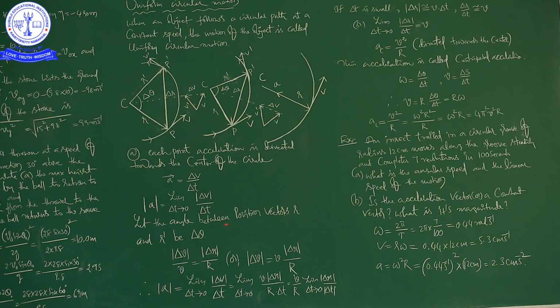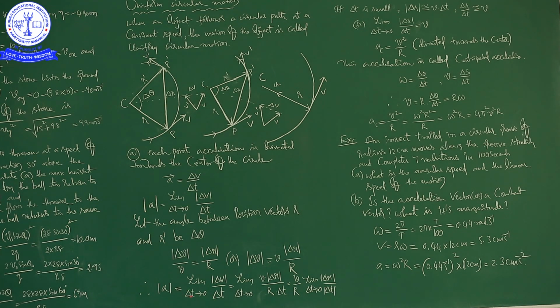Delta V by V is equal to delta R by R. See the congruence: delta V by V is equal to delta R by R. That is the relation between these two. From this, mathematically you can write delta V is equal to V into delta R by R. Afterwards, this step we are repeating here.